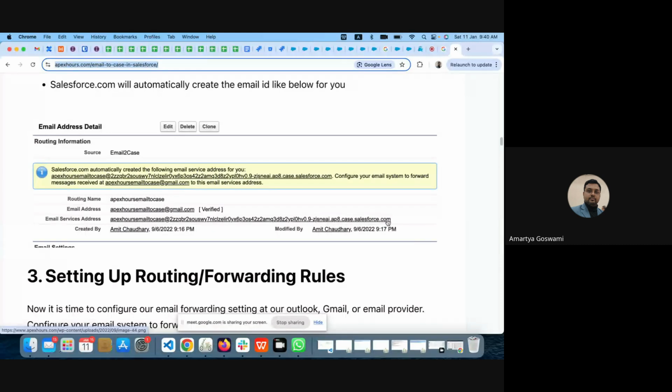Ideally, you should not be exposing this email, because it will look like junk, like some phishing email. So whatever email service a company is using, say Google or Microsoft, we should create one email ID, and from that email ID we should forward these emails to the service email address. Once the email hits this service email address, it will create a case automatically.